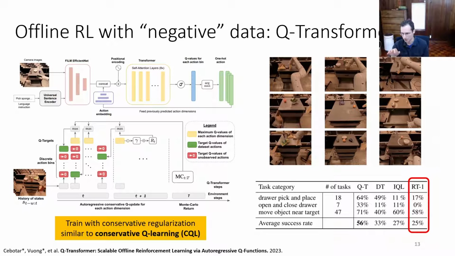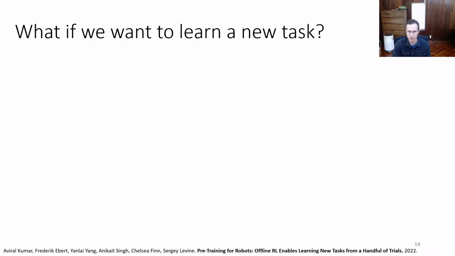The other methods are IQL and decision transformers, so these are alternative offline RL methods. And then the Q-transformer is the one that uses this tokenized actions. And you can see that it more than doubles the performance of the original imitation learning method by including those negative examples. So offline RL really does broaden the range of data sets that you could use.